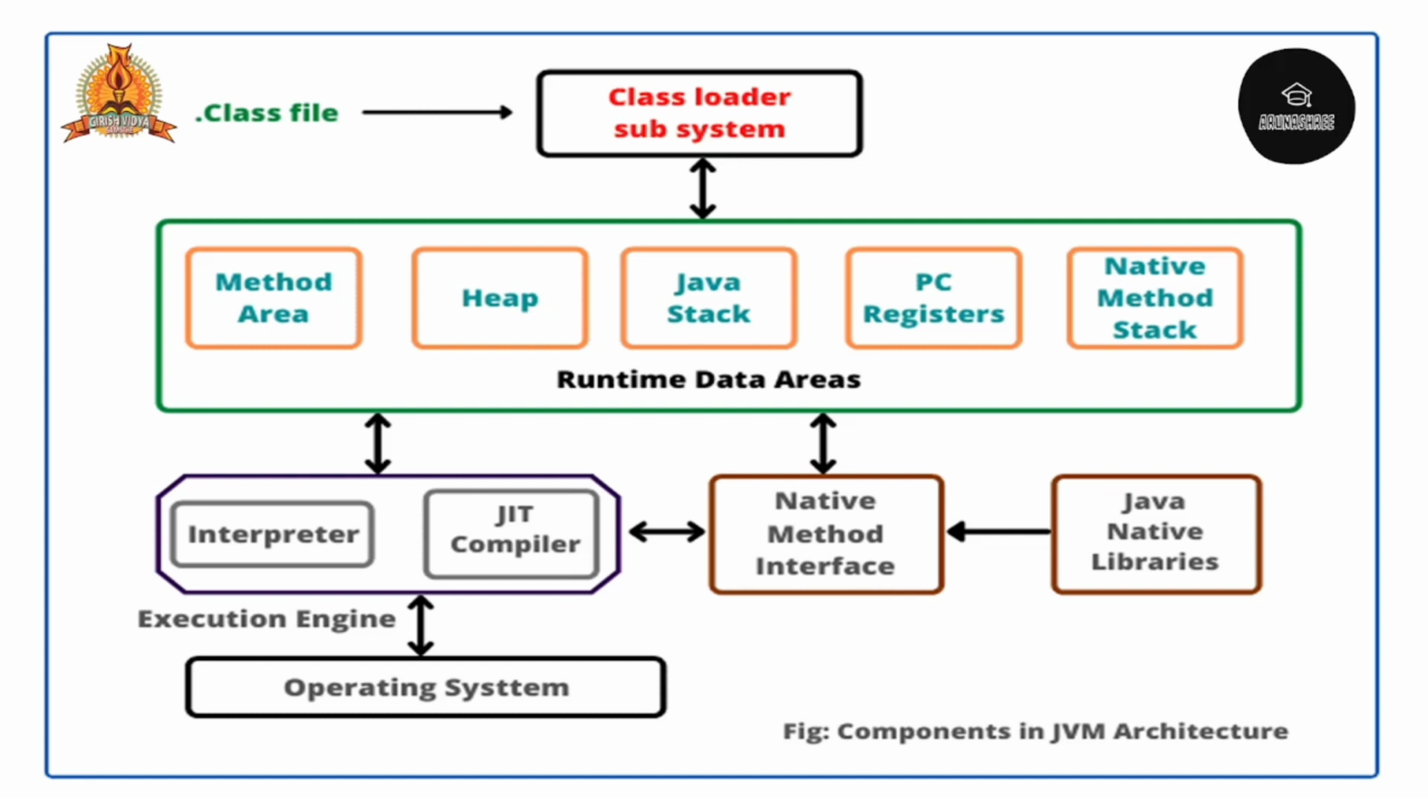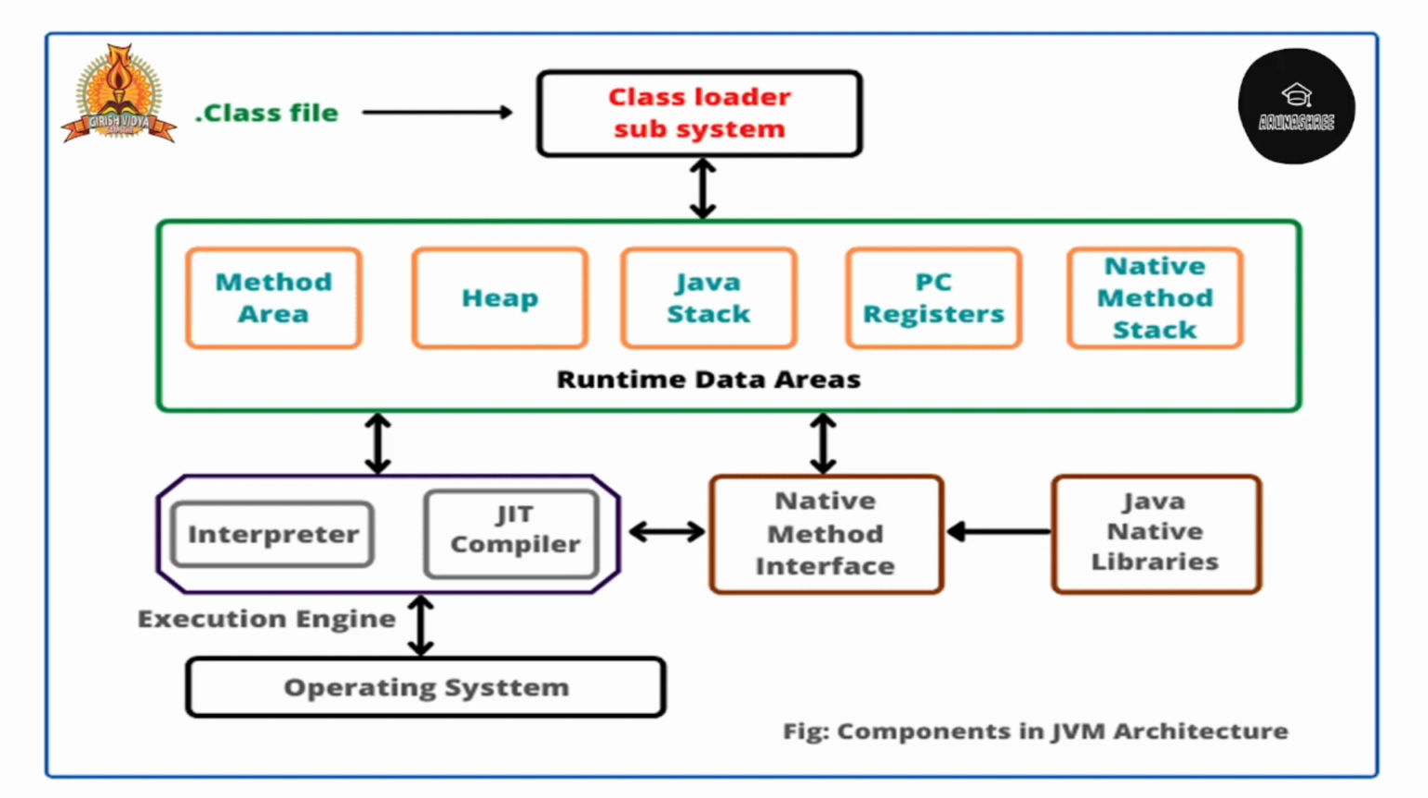In this JVM architecture, we'll take the 5 data areas. First we are inserting the .class file into the class loader. So this class loader subsystem will give the data to the method area, heap, Java stack, PC register and native method stack. Why are we including all these 5? In the method area the complete code will be stored, but in the heap each and every object can contain separate memory areas.